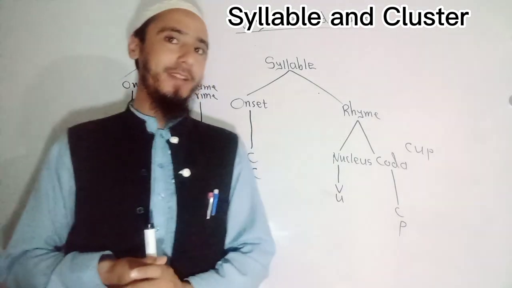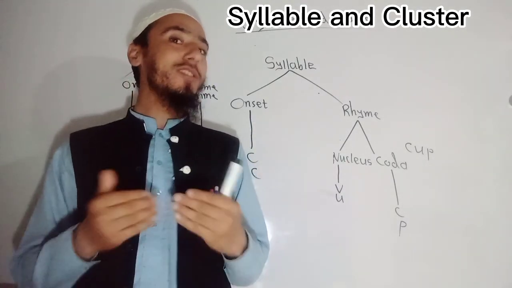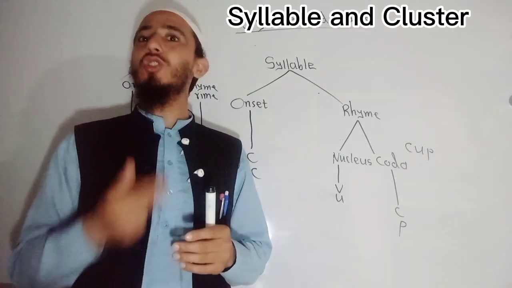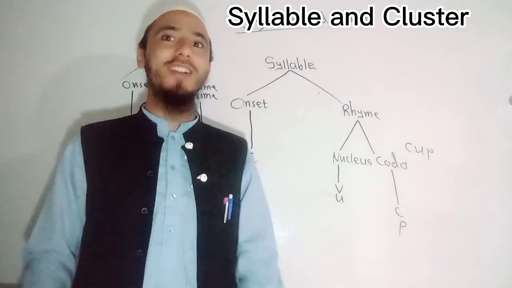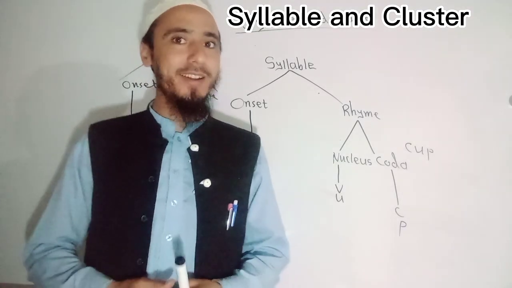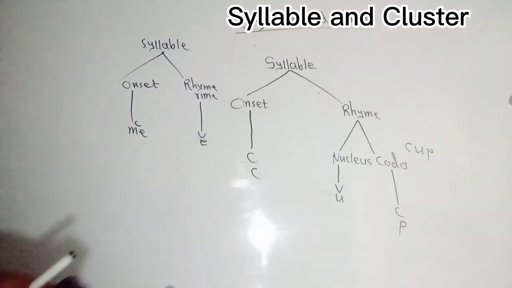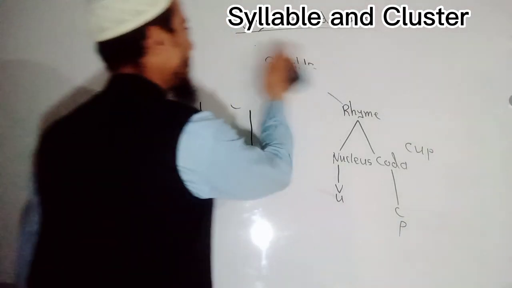But there is another question. If you see a word which has clusters, meaning two consonant sounds or three consonant sounds, how will you represent the structure of that word? So now I am representing them in another way.